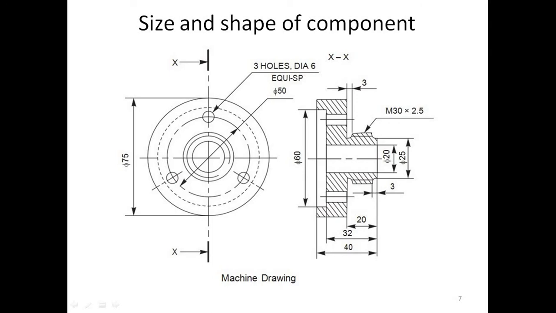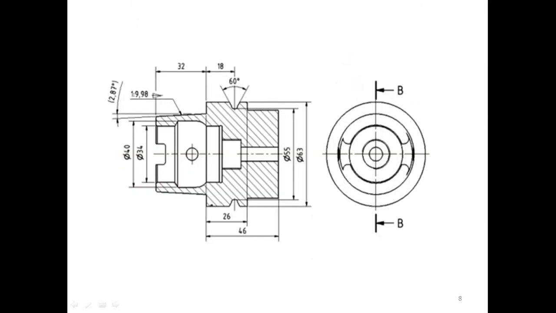Then again three holes are there, 3 holes of diameter 6 equally spaced on diameter 50. It is clearly indicated on the component. These are some sizes and shapes. Shape in the form of casting, forging, round plate, like that, here a round job. And size in the form of dimensions. Dimensions 20, 25, 60 are the size dimensions, so the size of the component is clear.